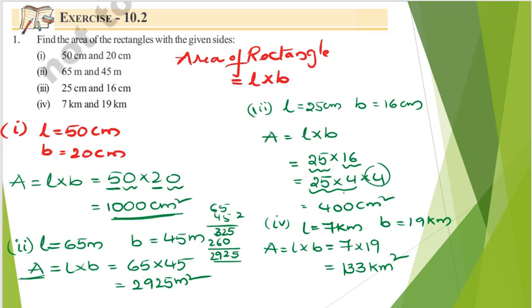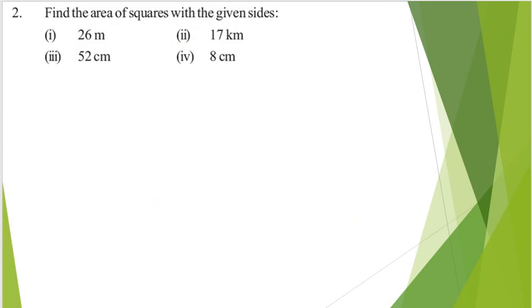Otherwise what you can do? You can directly do 7 times 20 is 140 and reduce 7 times 1, that is 7. Then you are going to get 133 kilometer square, right? Now let us move on to the problems related to area of squares. Before going to this, first of all we will be writing down the formula of area of square. Area of square is nothing but side into side. These all are nothing but the sides given, right?